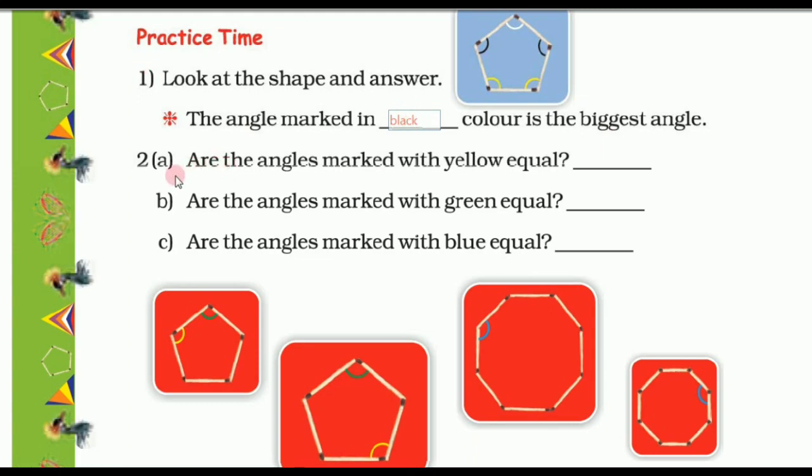Now second question number 2a. Are the angles marked with yellow equal? So here, angles marked with yellow are not equal. See this one and this one. Both are different. So here we can write no.